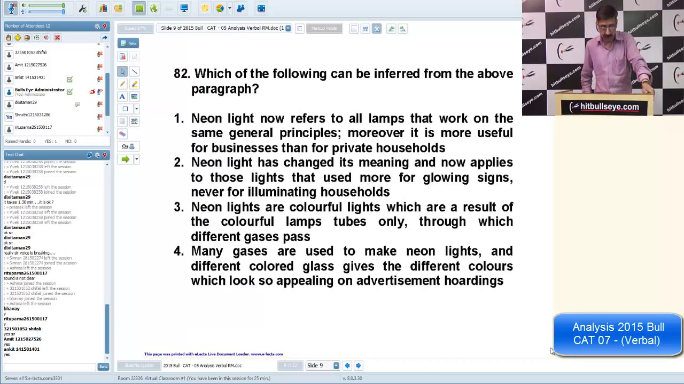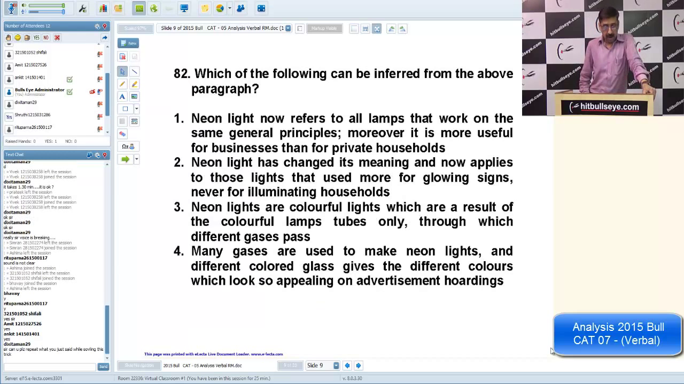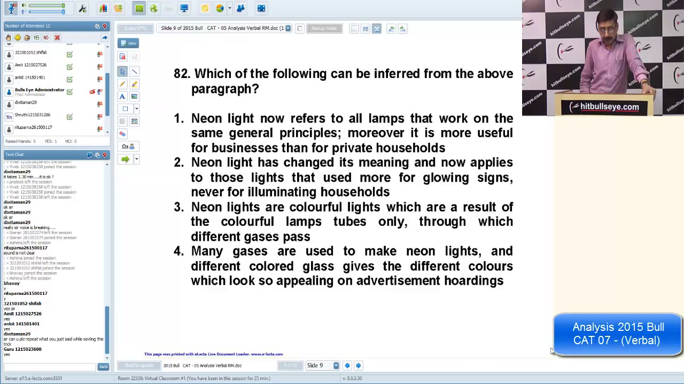Now let us pick up the right inference. Neon light refers to all lamps that work on some general principle. No, it is second. So let's start from the last choice. Many gases are used to make neon lights, and different color gases give different colors. You cannot say many gases, it cannot be all the gases. And for neon we had only one.